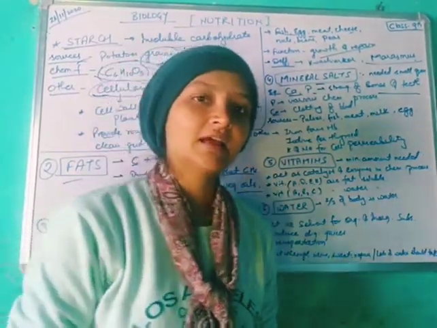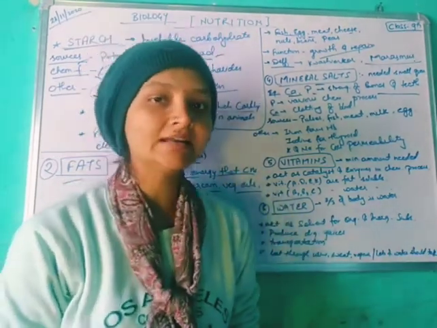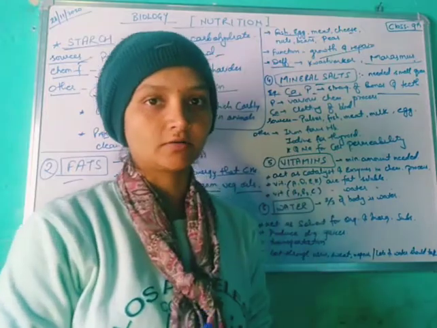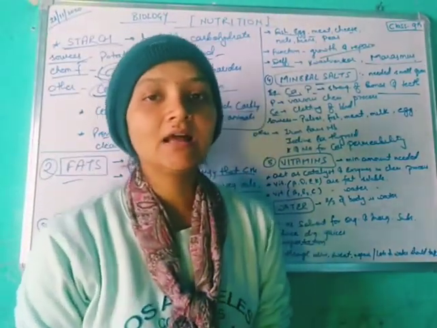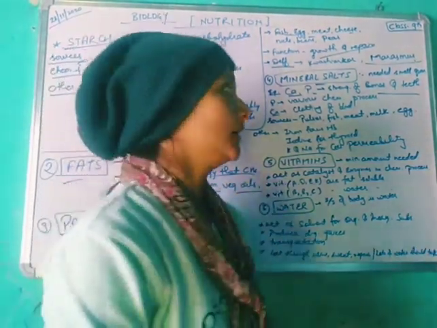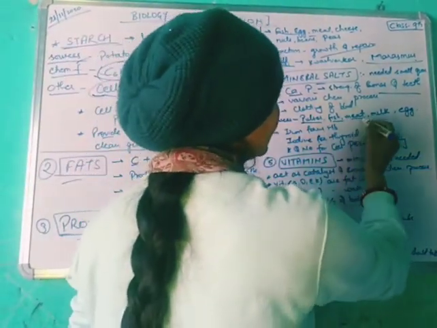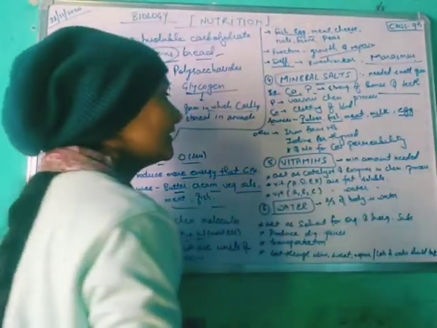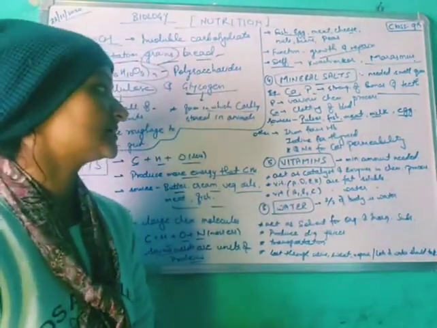When blood comes out from our body, it is very important that it clots, otherwise the blood will continuously come out and the situation may lead to death. Sources of mineral salts are pulses, fish, meat, milk and egg. These are calcium and phosphorus rich foods.